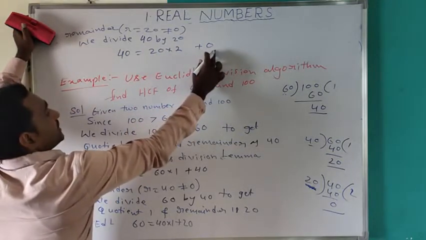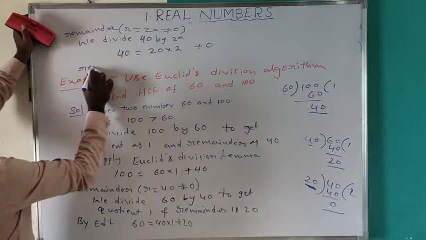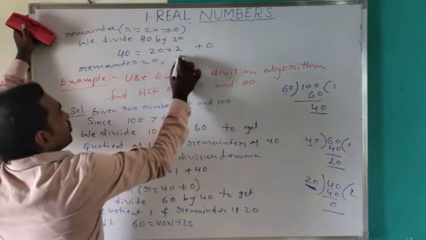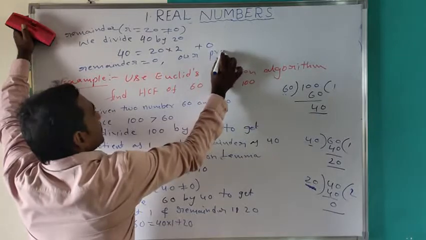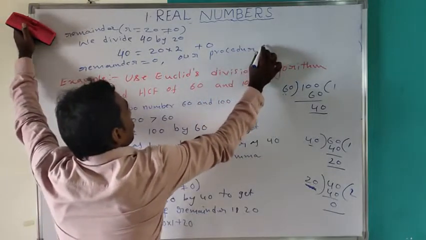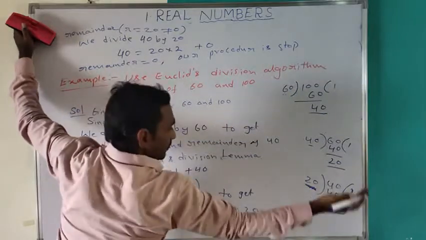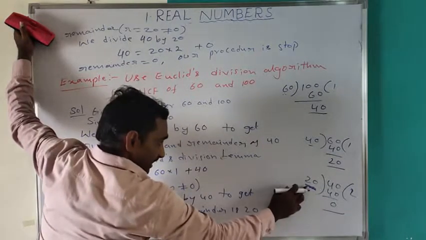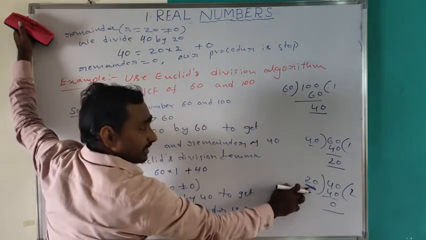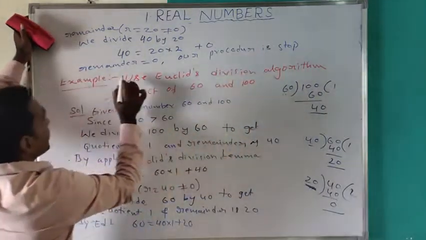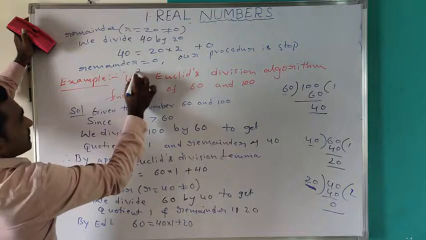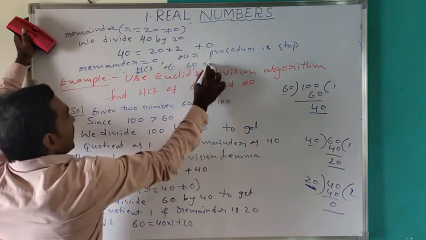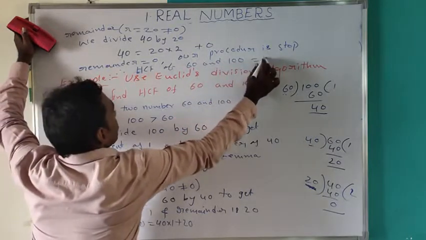So here the remainder is 0, and our procedure stops. When the remainder becomes 0, the last divisor is the HCF of 60 and 100. Therefore the divisor 20 is the HCF of 60 and 100.